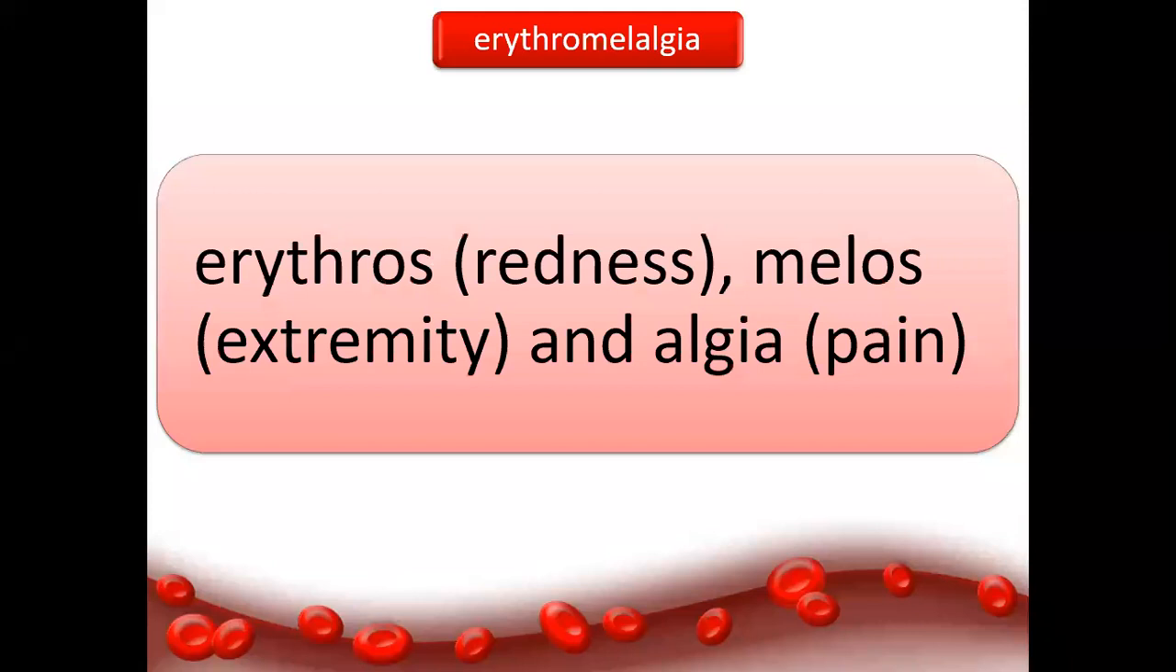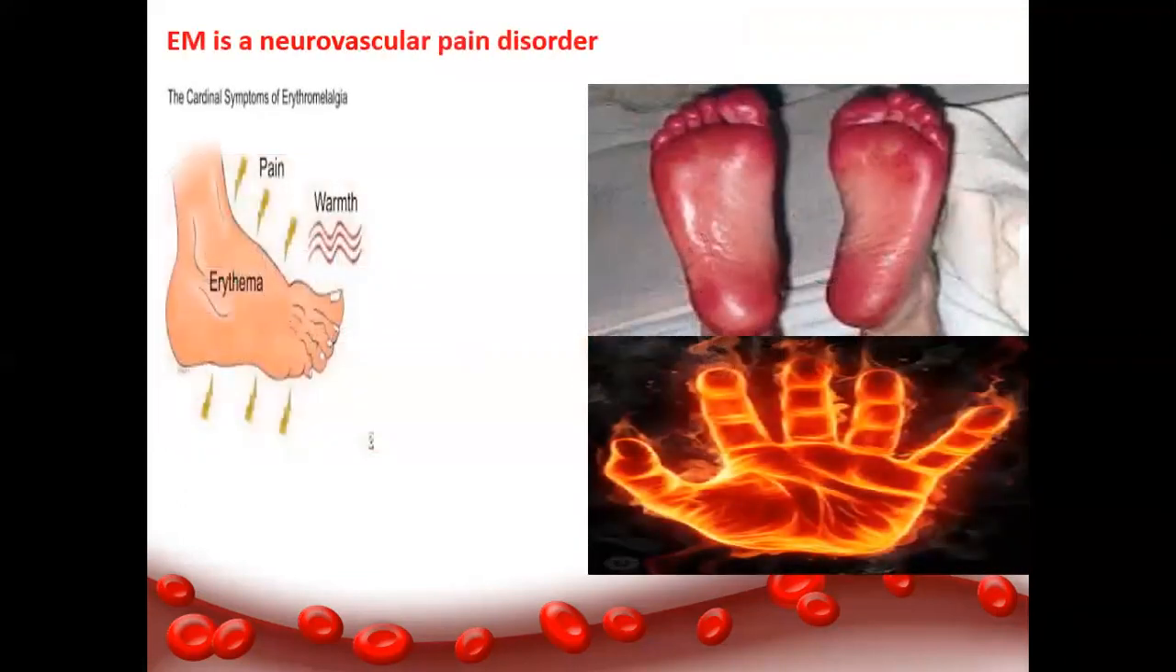We have a special symptom that occurs in polycythemia vera. We call it erythromelalgia. Erythros, redness; melas, extremity; algia, pain. It means there is a burning sensation at the hands and feet. The cardinal manifestations of erythromelalgia are pain and burning, pain and warmth.